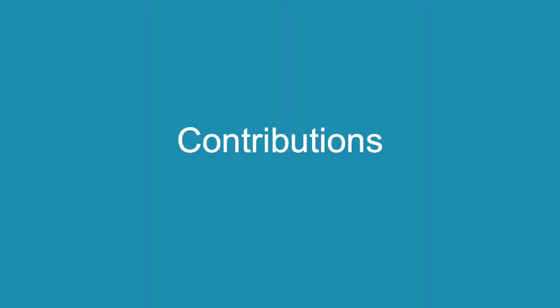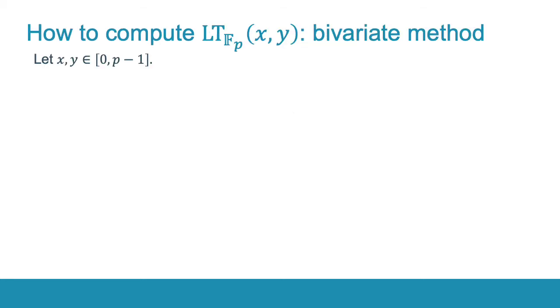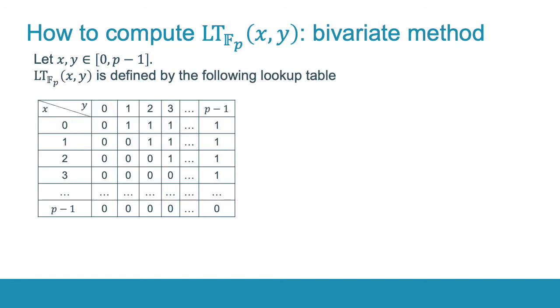So what are our contributions to this algorithm? Notice that the core part of the algorithm is the less than function over the prime field Fp. In the existing literature, this function is the slowest one in the pipeline, so how can we evaluate it more efficiently? So the first method assumes that x and y are integers between 0 and p-1.